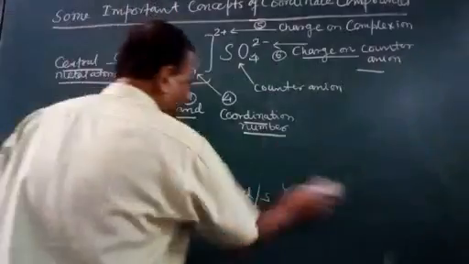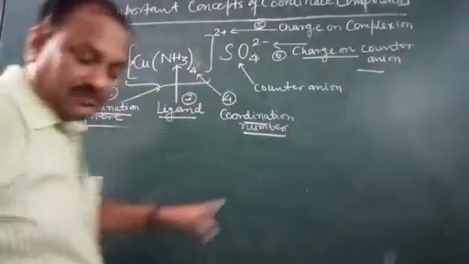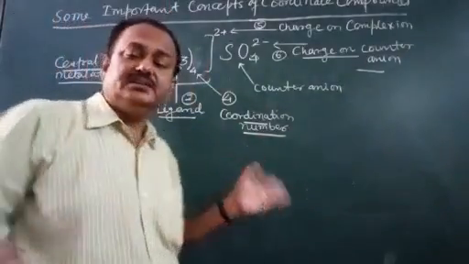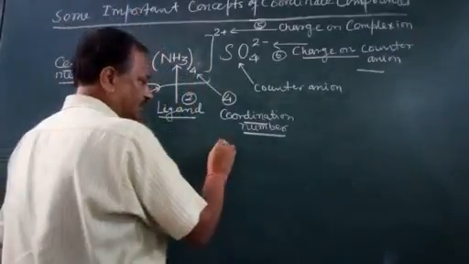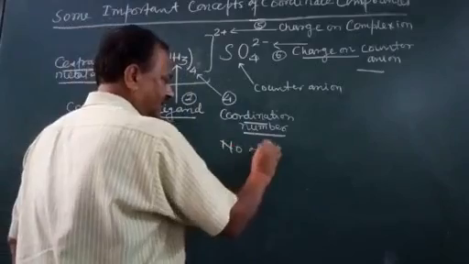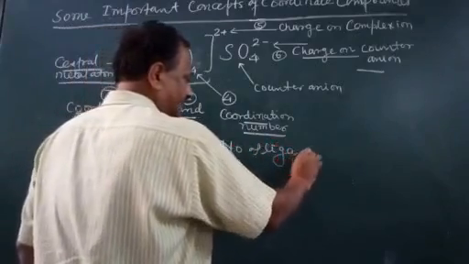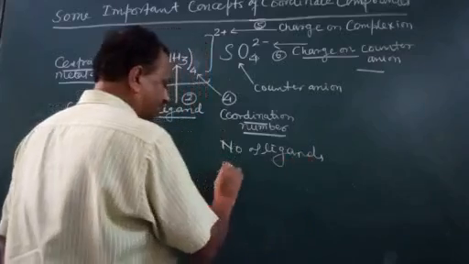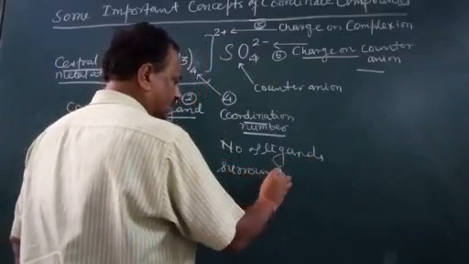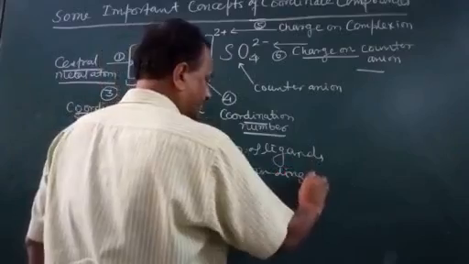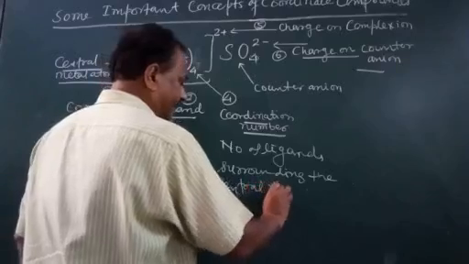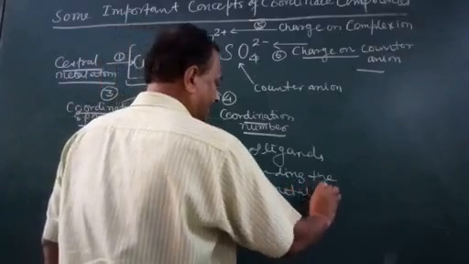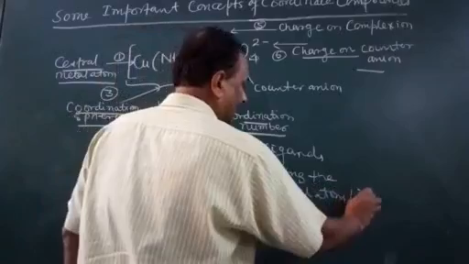Now the next point is the coordination number. Coordination number is the number of ligands surrounding the central metal atom or ion.